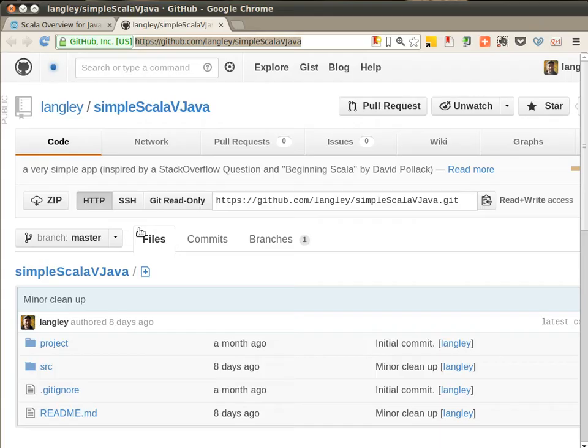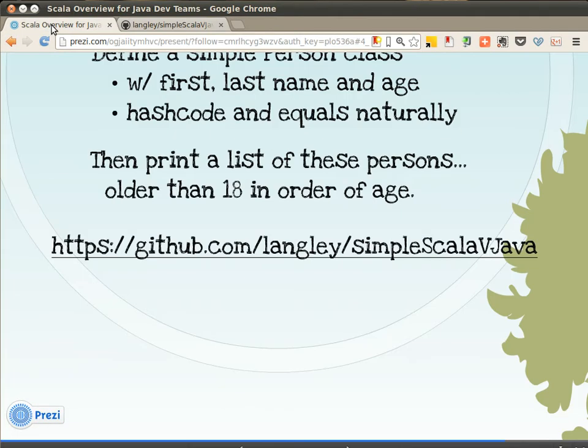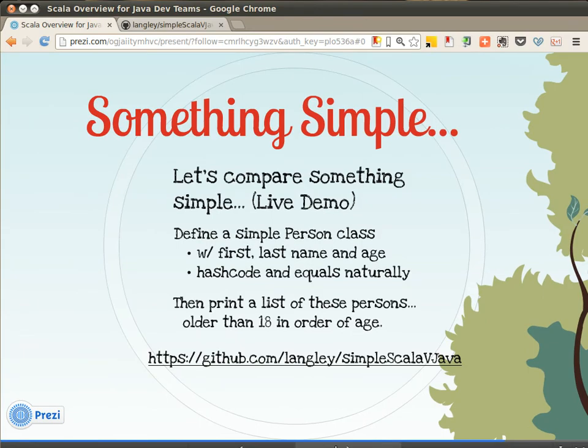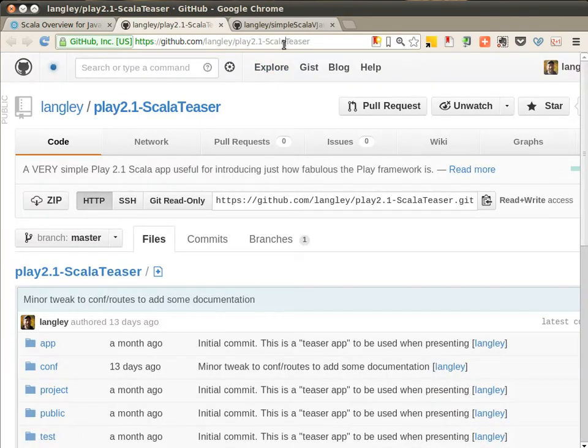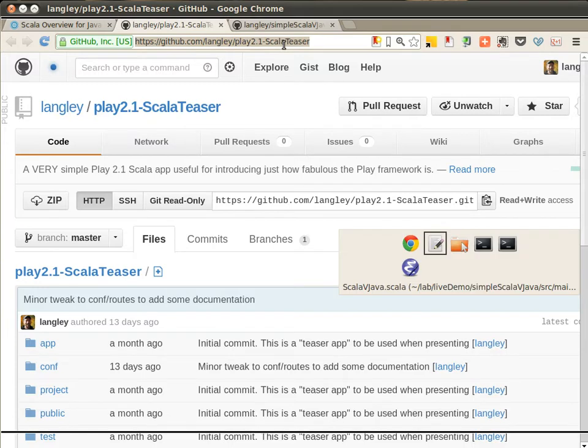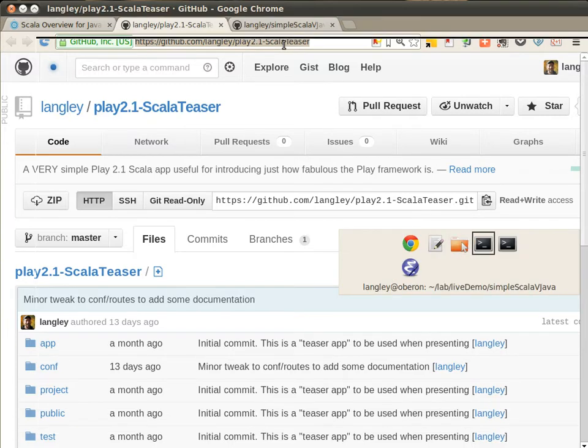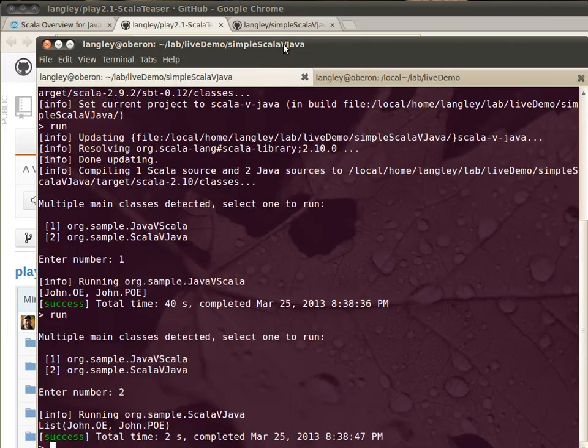So now let's jump back to our presentation, and we will go to our next live demo, which is actually a series of live demos that are all illustrating capabilities of the Play web application framework. Once again, I've put it in GitHub, so let's go to GitHub real quick. We'll just grab this little teaser, and I call it a teaser. Let's see if I can type and talk at the same time.